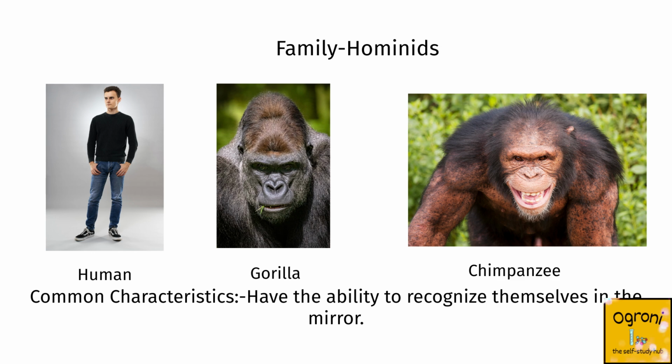Now, the genus Homo belongs to the hominid family, which also includes other great apes like orangutans, gorillas, and chimpanzees. All these genera in this family have the ability to recognize themselves in a mirror.